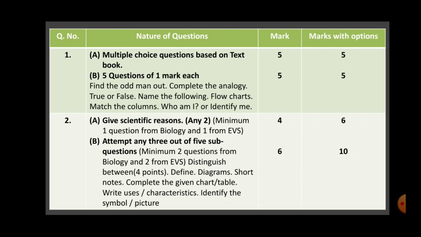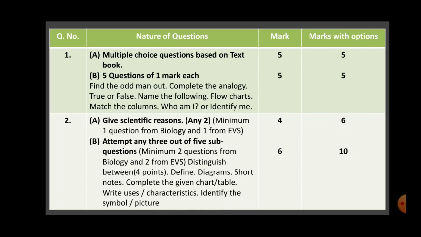So here no choice, 5 questions will be there and you have to answer all these 5 questions. As I have just explained, you have to write the alphabet, which is very, very important. Then only you will get the marks.